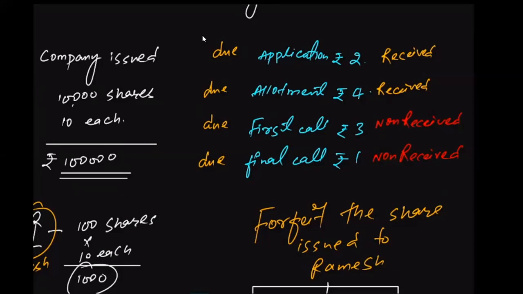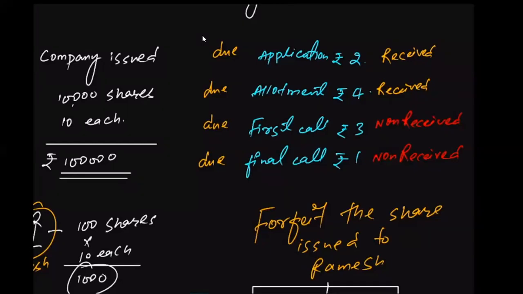Got it? So what I'm trying to explain is that forfeiture is basically a situation wherein the company cancels the already issued share of the investor because of non-payment or default by the investor on payment of any installment. The default can be in respect of any installment.